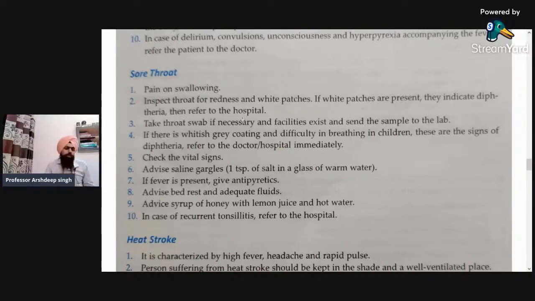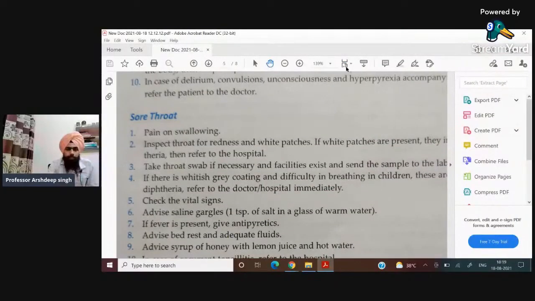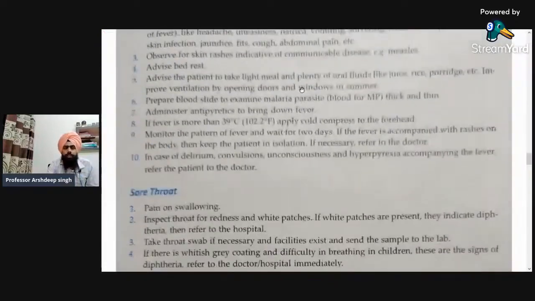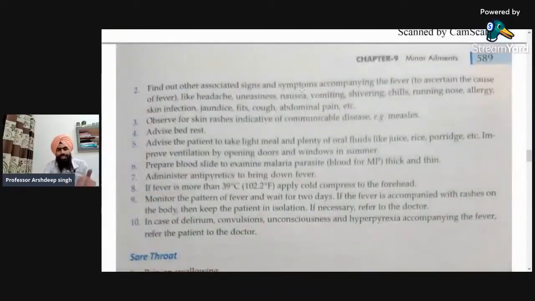So that was all about today's topic, that is minor ailments, its introduction, and standing orders. What are the standing orders? These are the standing orders that I am explaining to you about the different minor ailments. So that was about today's topic, minor ailments part 1. In the next week, I will explain to you about the other types of minor ailments.